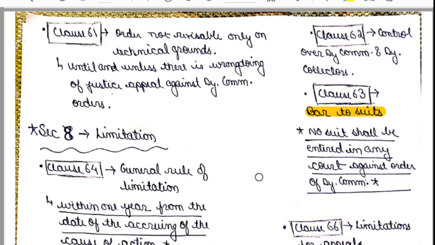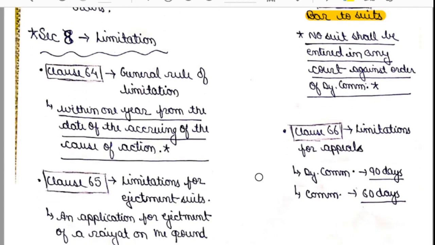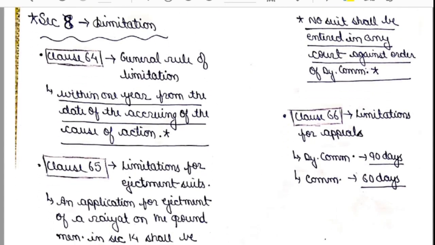Okay, now we will move to section number 8. Section number 8 talks about limitations under the SPT Act of 1949. It contains clauses from clause number 64 to clause number 66. Okay, three clauses come under this section. So clause number 64 talks about the general rule of limitation. That is, within 1 year from the date of accruing of the cause of action.